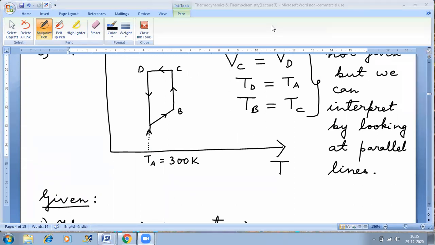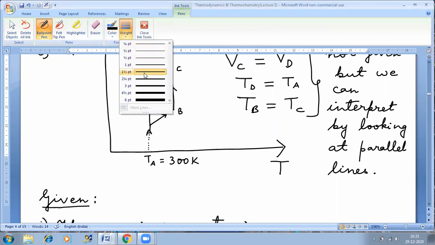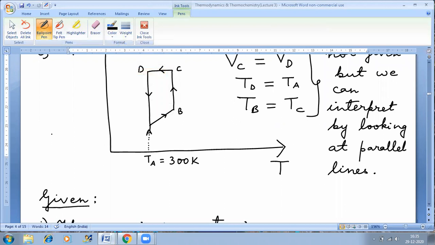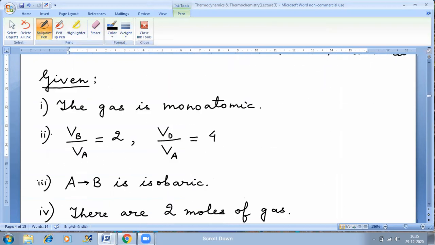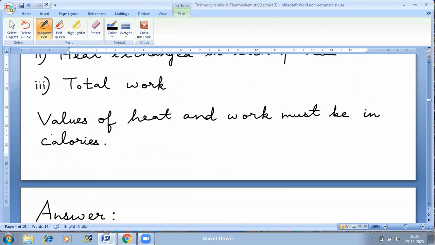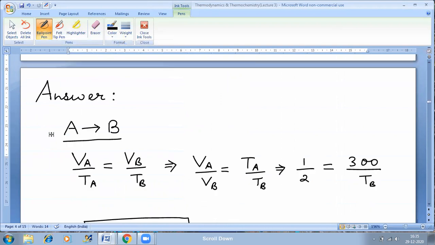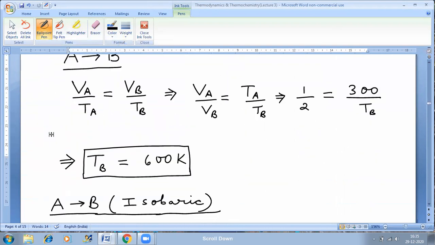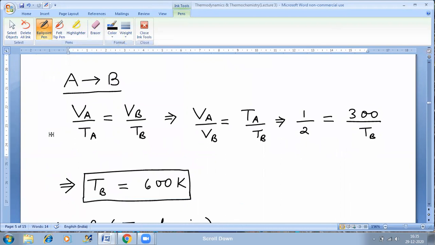So A to B is nothing but an isobaric process. And because it's an isobaric process, I can use V1 by T1, that is VA by TA is equal to VB by TB. So this will be my answer for the temperature at point B.